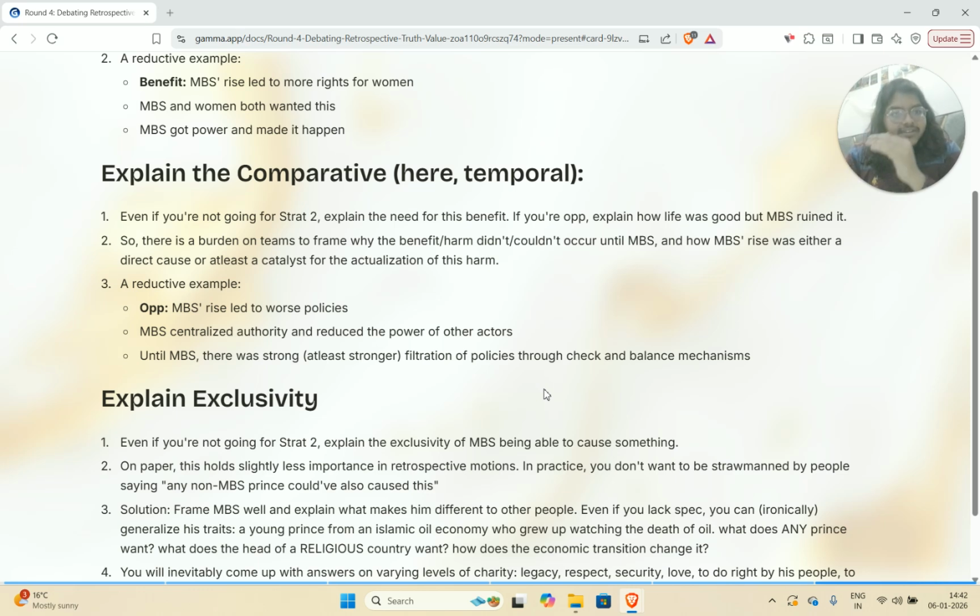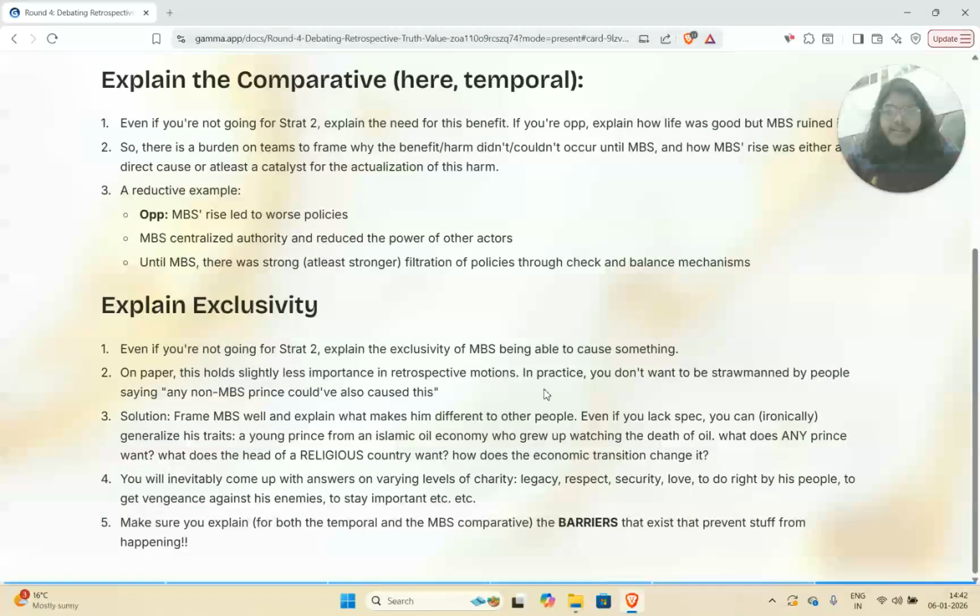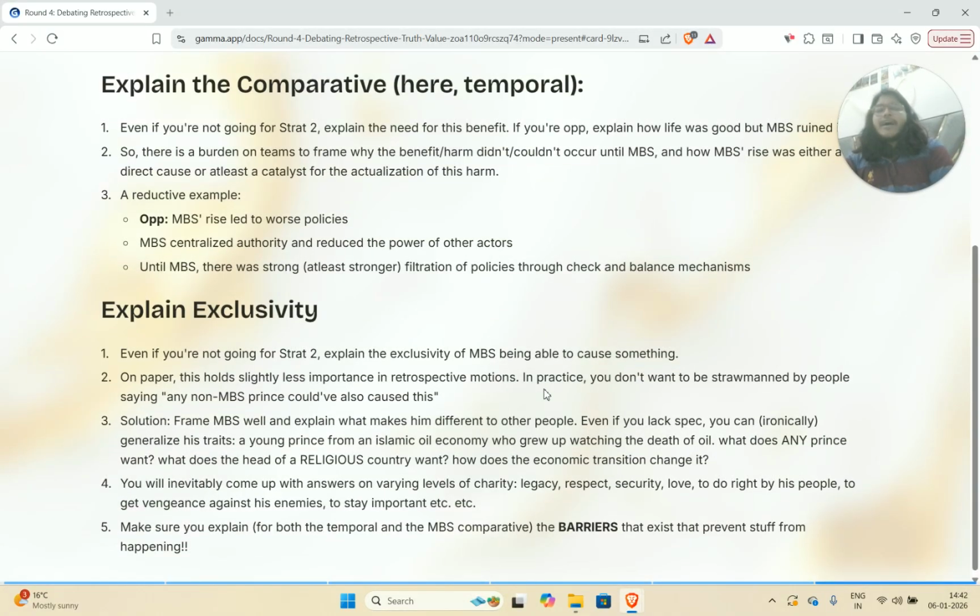And the second burden is to explain why these are not just bad policies, these are worse quality policies than the policies that used to exist, because the policies that used to exist at least had some level of check and balance. So that's what I mean by explain the comparative. Lastly, I want to talk about how it would be strategic to explain exclusivity.